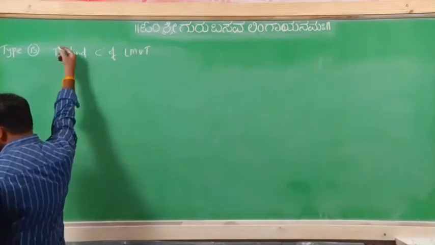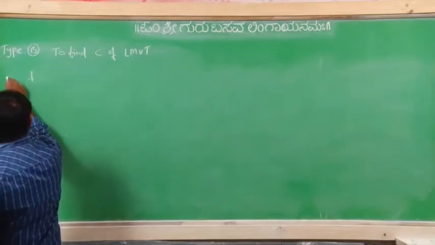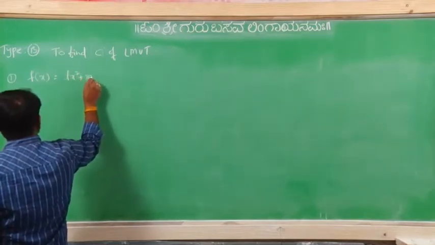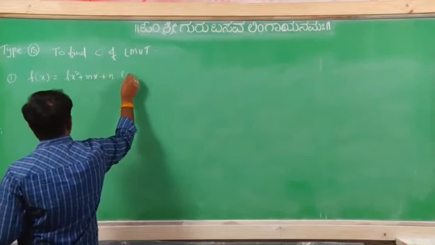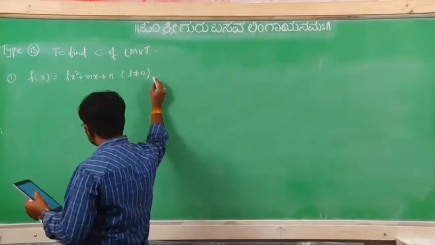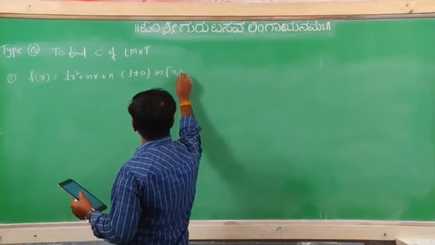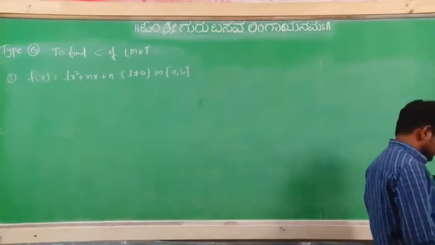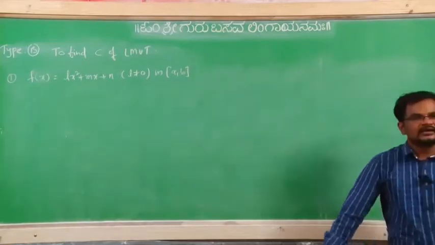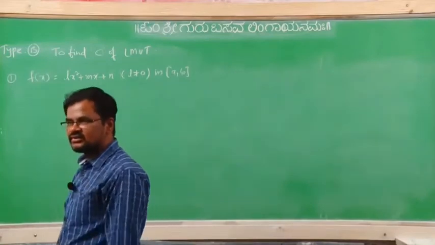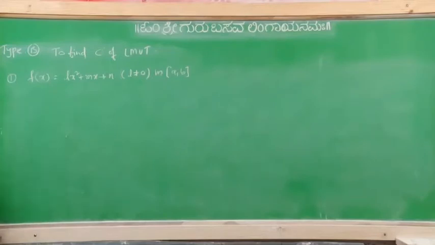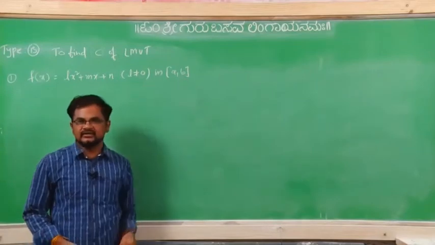So find the c of Lagrange's mean value theorem for the function f of x equal to Lx square plus mx plus n, where L not equal to 0, in closed interval a comma b. In this one, this is also like verification only. So in previous 3-4 problems also we found c value only. So given function is f of x equal to Lx square plus mx plus n. In the given interval, c value we have to find.